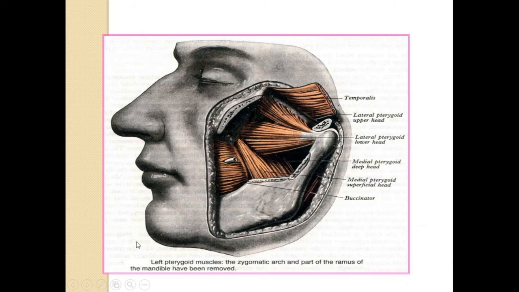Contents of the infratemporal fossa are shown in this picture. 2 pterygoid muscles are seen. So this is the temporalis muscle, which is cut to show the infratemporal fossa. This temporalis, which is inserted to the coronoid process, here it is reflected to show the contents of the infratemporal fossa. This muscle, that is the buccinator. How we can tell is it is pierced by this parotid duct, you can observe. But this is not a content of the infratemporal fossa.